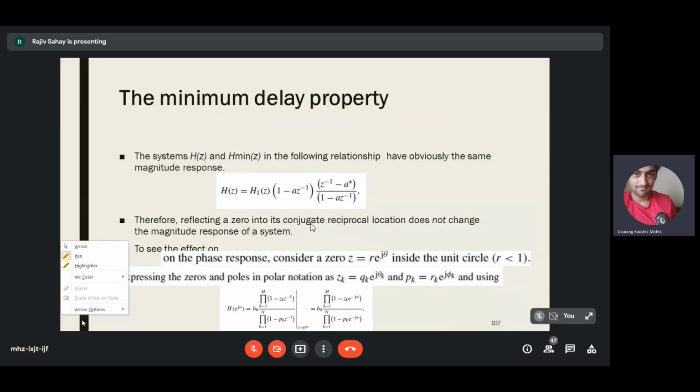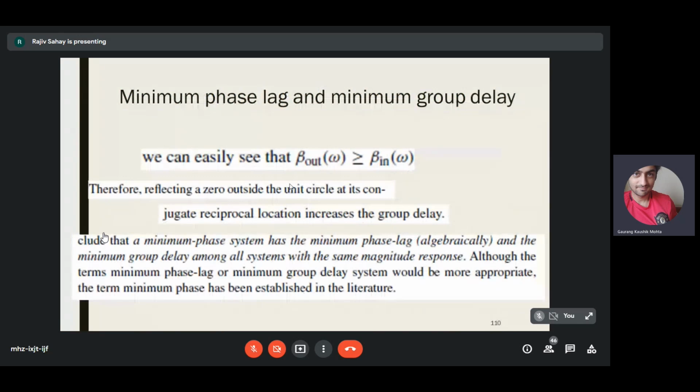So given two systems with the same magnitude response, you will have a situation where they have the same magnitude response, but the minimum phase system has the minimum phase lag and minimum group delay. That's what I want to emphasize. So you can write it down if you want. This is the summary slide.